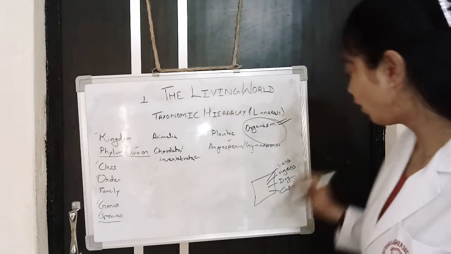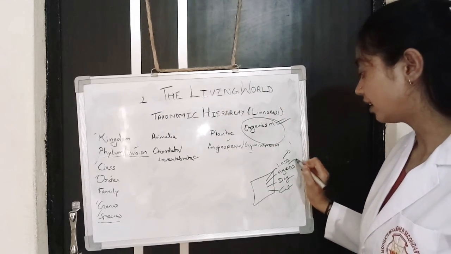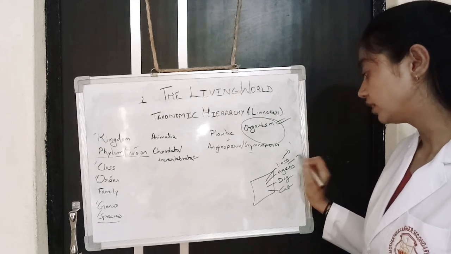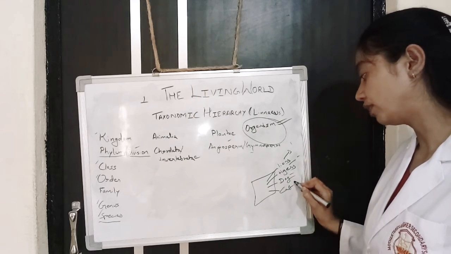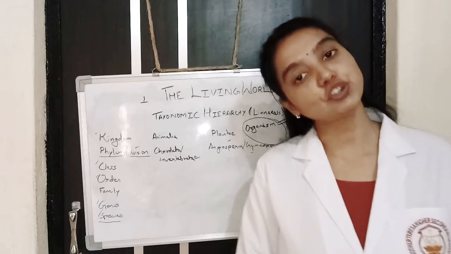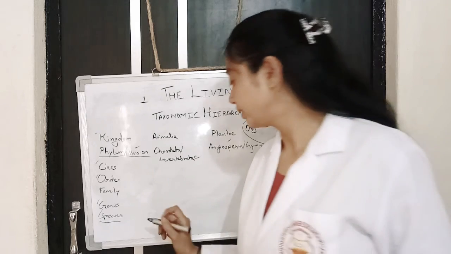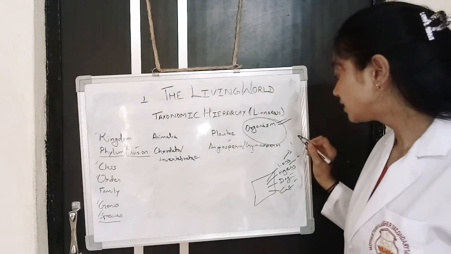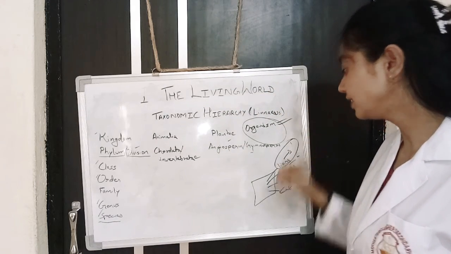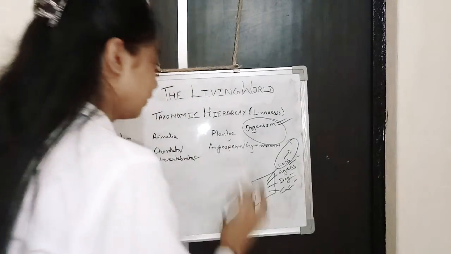You put all the lions in one group, all the tigers in another group, all the dogs in another group, and all the cats in another group. In a similar manner, scientists also did the same process. They put them in a species group.